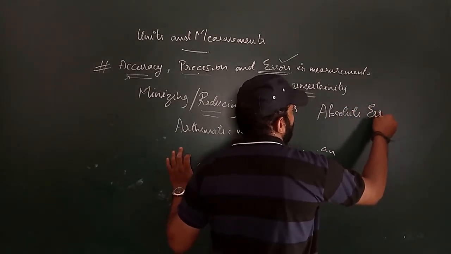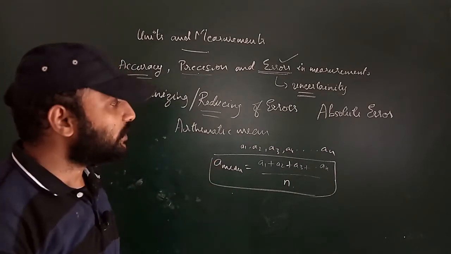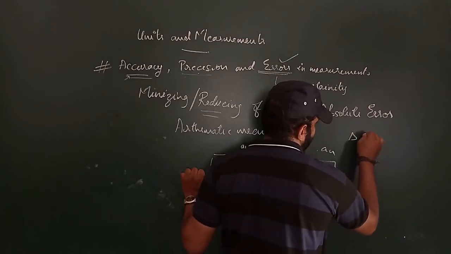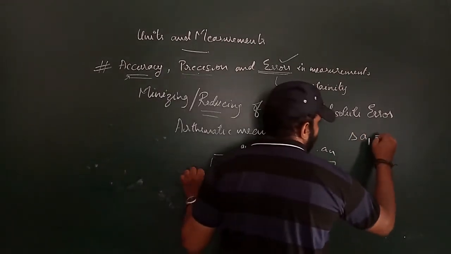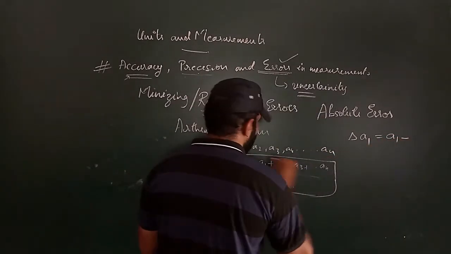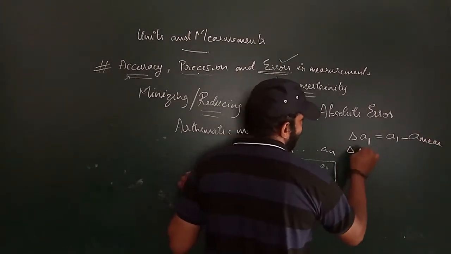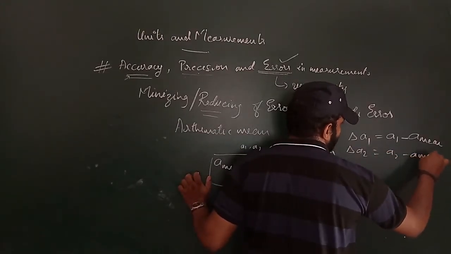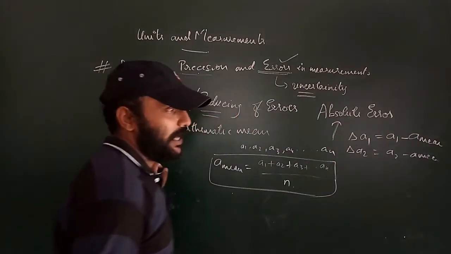Absolute error. In this absolute error, just now I said you will take the mean. After that, you will take the error of the mean. Delta A1 is A1 minus A mean. Delta A2 is nothing but A2 minus A mean.